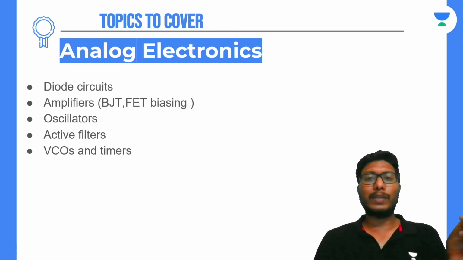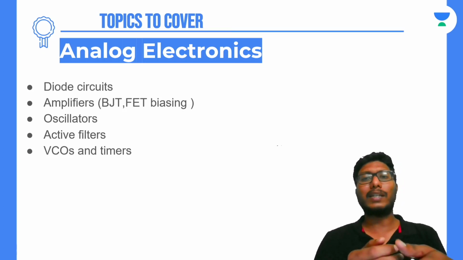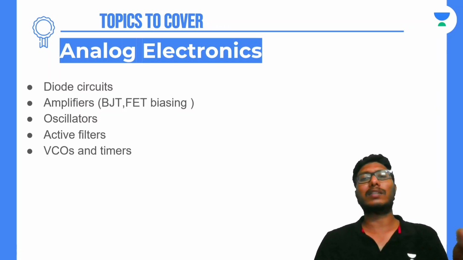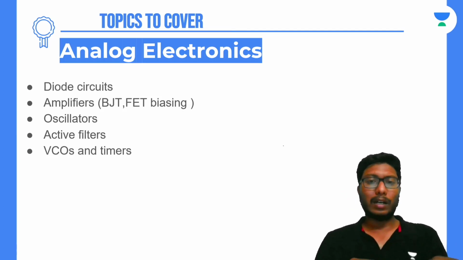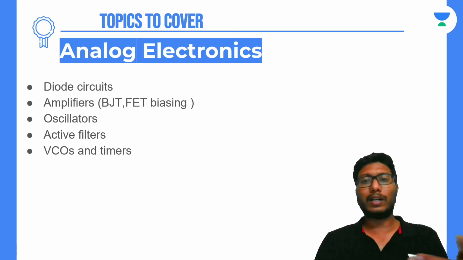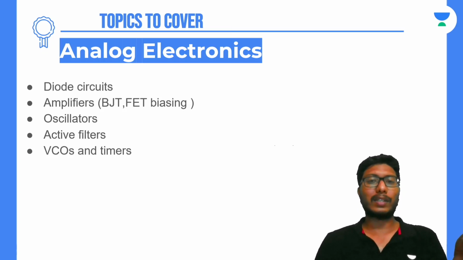And now coming to BJT biasing, there are many different biasings, that is fixed bias circuit, collector to base bias circuit, and self bias circuit. So you need not know the circuit diagrams of each type of these biasing circuits, that is fixed, collector to base bias, and self bias, but you should know how to solve these different types of circuits if they are given in the examination. So it's more about solving these circuits. It's not about remembering these circuit diagrams.